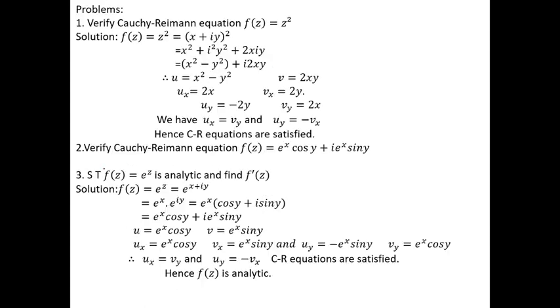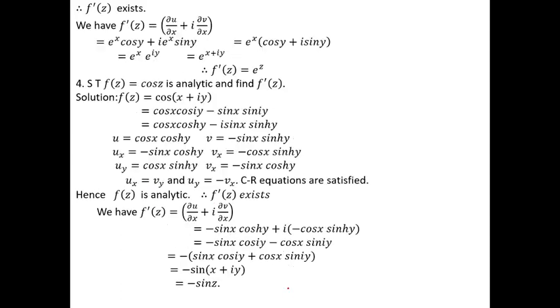f of z is equal to e power z. Now, simple again, what is the differentiation of e power z? e power z itself. But here we used the analytic function and solved it, and there also we got the same value, that is f dash z is equal to e power z. So this is the necessary and sufficient condition of the analytic function. Now we move on to the fourth one.